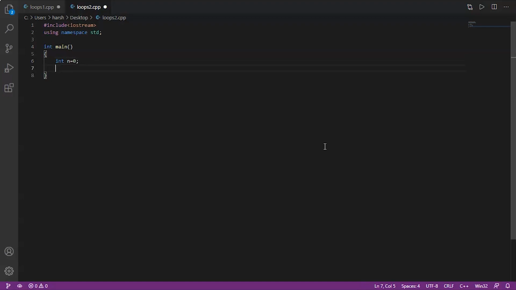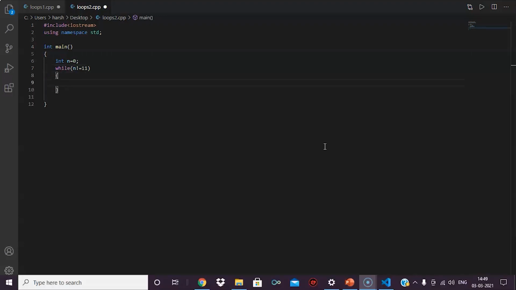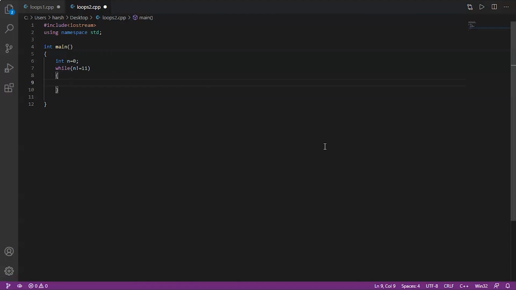Now we'll put the while condition with the while keyword, writing while n not equal to 11. What it means is the loop will keep on executing until n becomes equal to 11. Now all we have to do is print Happy New Year so that it will get printed along with the loop 11 times.